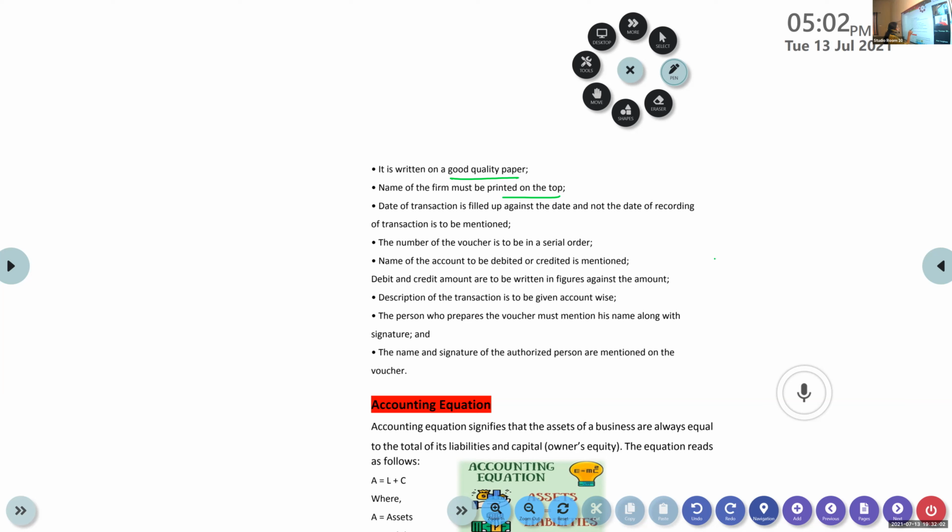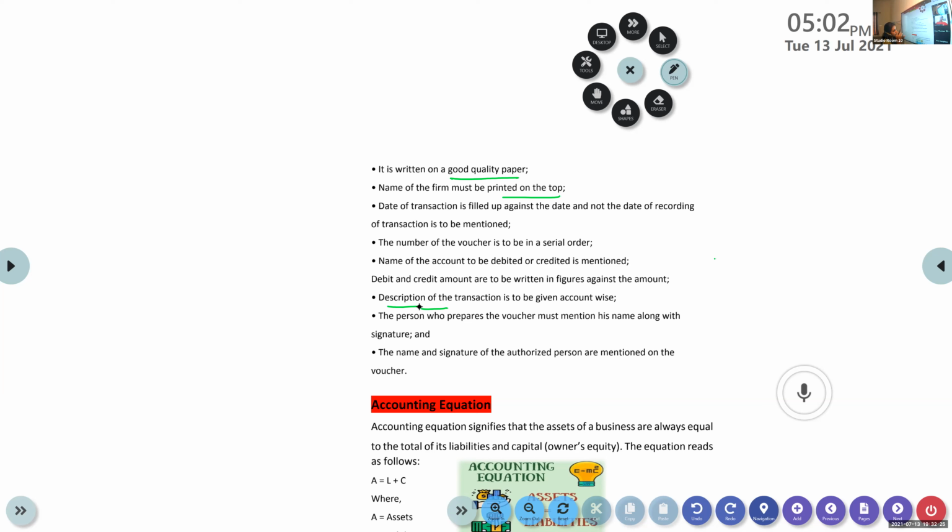If there is any description given, just understand all this. Next, we are moving to the accounting treatment. You will come to know all this. The description of the transaction is to be given account-wise. What is it about? The person who prepares the voucher must mention his name along with his signature.